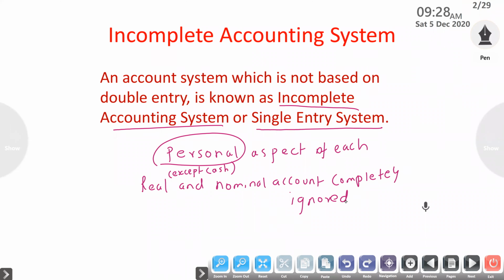Here only personal aspects are recorded. Personal aspects of each transaction are recorded. And real and nominal accounts except cash are completely ignored while recording the business transactions.